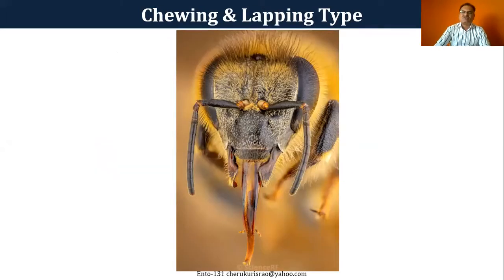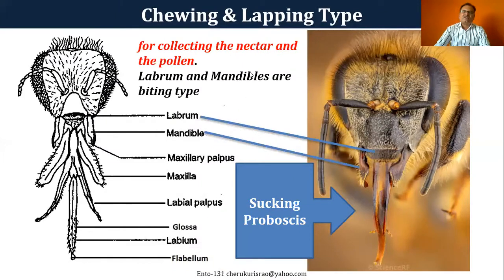There is another kind, which is chewing and lapping. If you look at the structure, this is a typical honeybee head, and you see here a pair of antennae, and here the upper lip. These are the mandibles, and all other parts remain together to form a different kind of structure. Except the labrum, the mandibles, and all other parts together modify as a sucking proboscis.